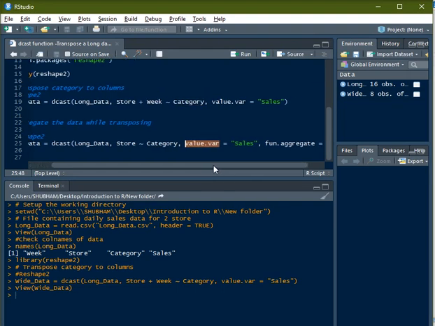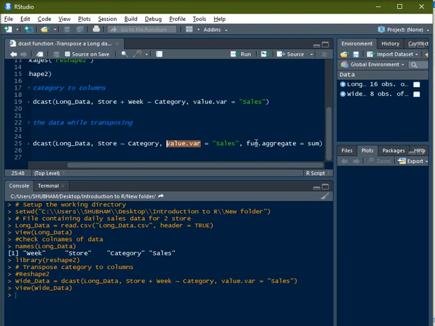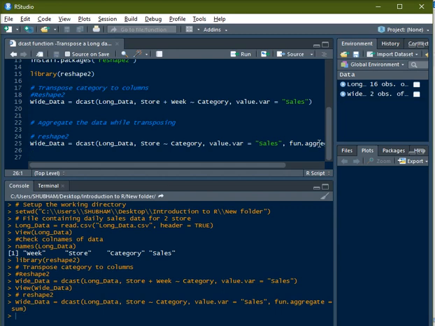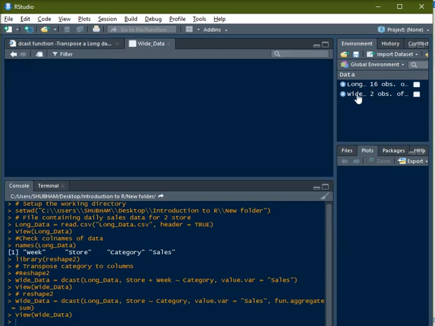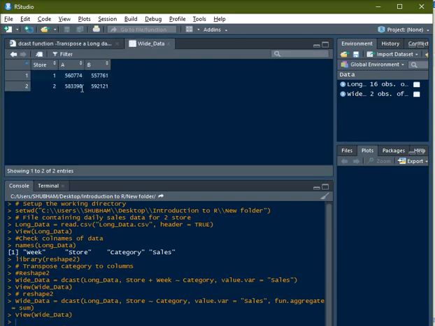And then there's another argument called fun.aggregate, which stands for function aggregate, and it is equal to sum, right? So right now I'm aggregating the numbers, summing them up at a store and category level. Once I execute this code, I am left with only two records, two rows. Store 1 category A, your sales number for those weeks is this. Store 2 category B, sales number for those weeks is this, right?